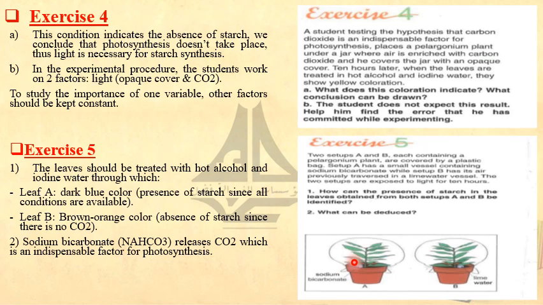And with respect to plant B, this plant will give with the iodine test a brown orange color because it doesn't contain carbon dioxide. So there is a missing factor important for photosynthesis, that is carbon dioxide. So the color will be brown orange. What can be deduced here? Which factor are we studying? We're studying the importance of carbon dioxide. We can say sodium bicarbonate releases carbon dioxide, which is an important, or indispensable, factor for photosynthesis.